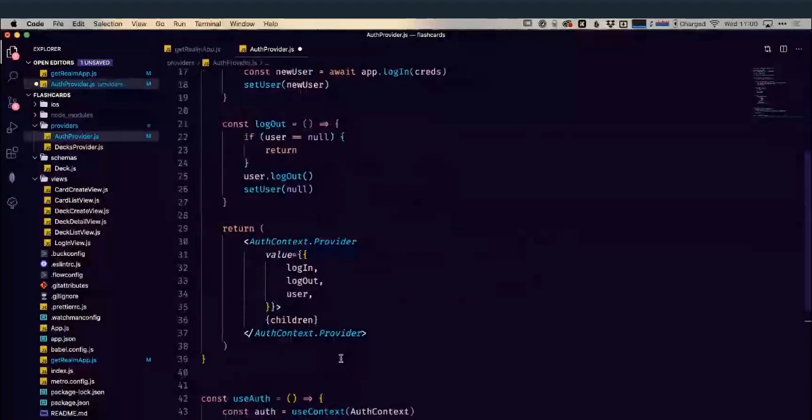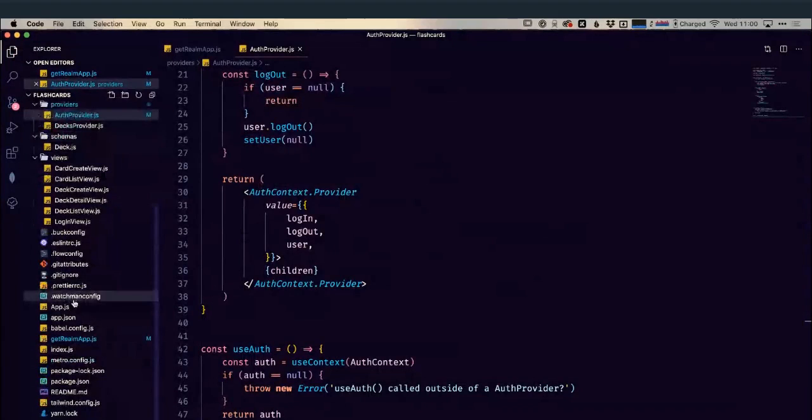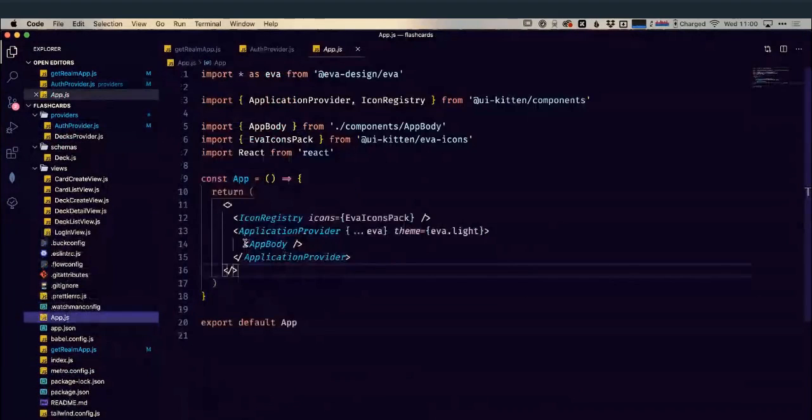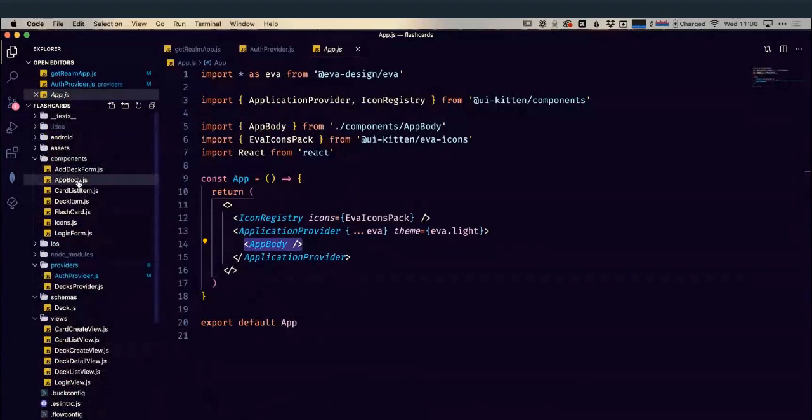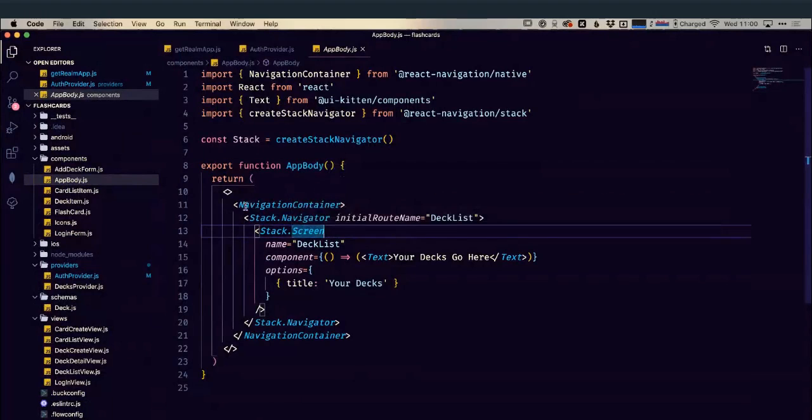Wonderful. So now if we go to our main app.js, we can see we have this app body component. Our app body component is responsible for rendering all of our components. So if we're looking at it at the moment, it's just rendering out this screen. So in React Native, we have this idea of a navigation container and stacks, and then screens. So screens is your individual screens within your application.